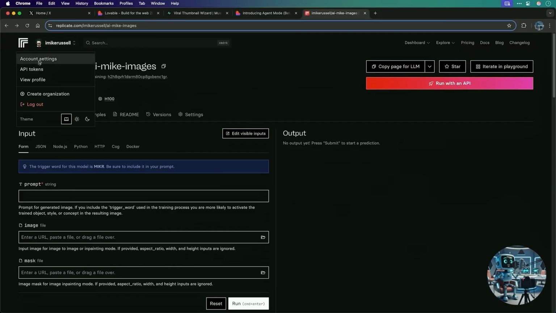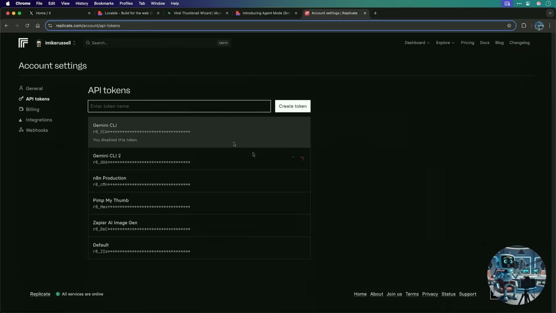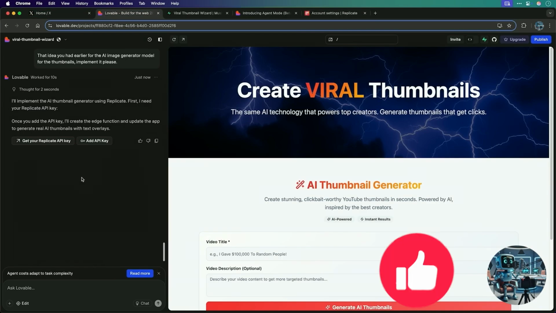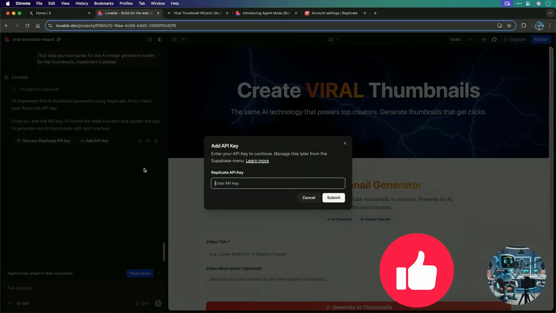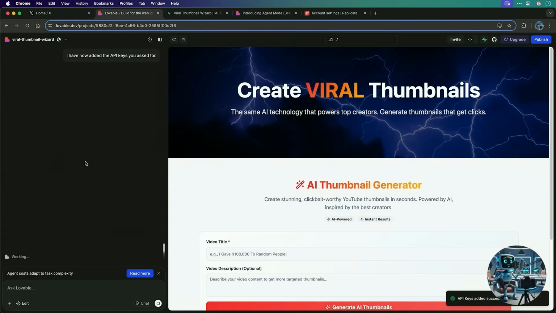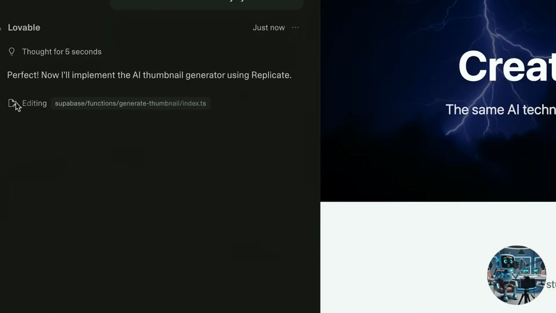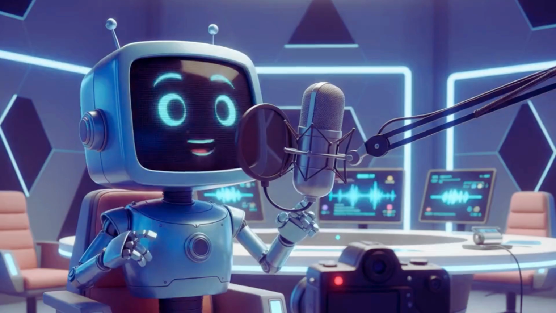Here I am in my Replicate account. I'll go to API tokens and I'll just copy one of my API tokens to paste in over here in Lovable under add API key. We'll enter it there, submit, and Lovable will get to work with that. Now you can see already it says perfect. Now I'll implement the AI thumbnail generator using Replicate.